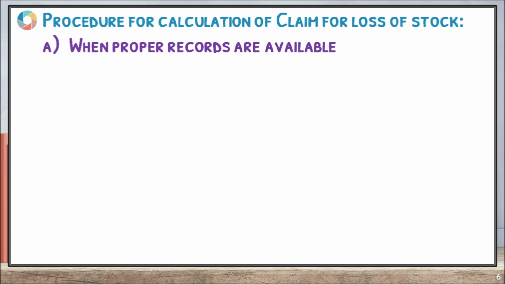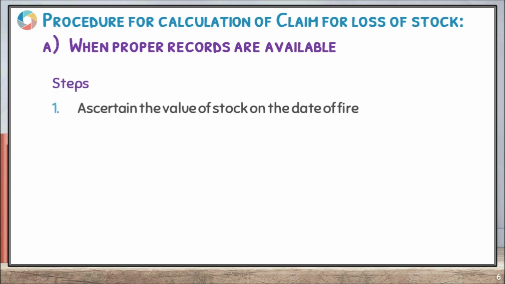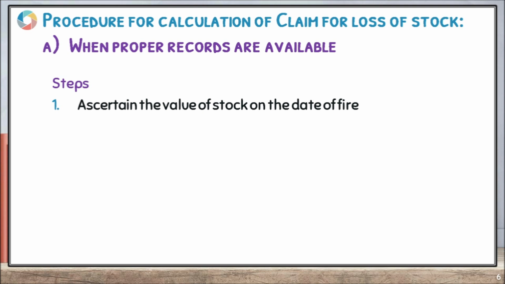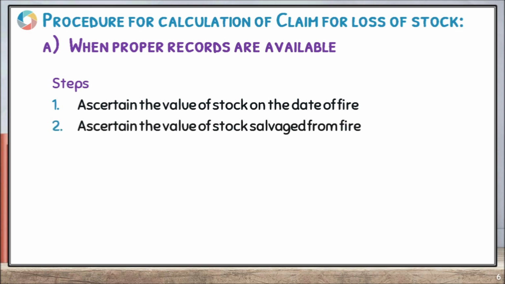The first step is to calculate the value of stock on the date of fire. This value can be calculated from the stock register of the business. Secondly, ascertain the value of stock saved from fire.